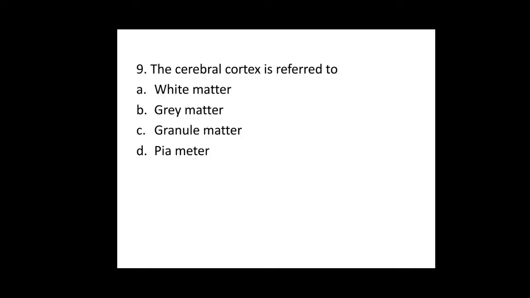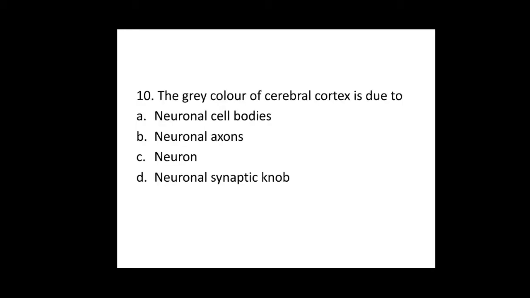Ninth one, the cerebral cortex is referred to as. Option A, white matter. Option B, gray matter. Option C, granule matter. Option D, pia matter. So ninth question, the answer is the gray matter, because in case of the cerebral cortex, the neuron cell bodies are more concentrated. That's why it appears grayish in color, and that region is referred to as the gray matter. For ninth question, the answer is option B.